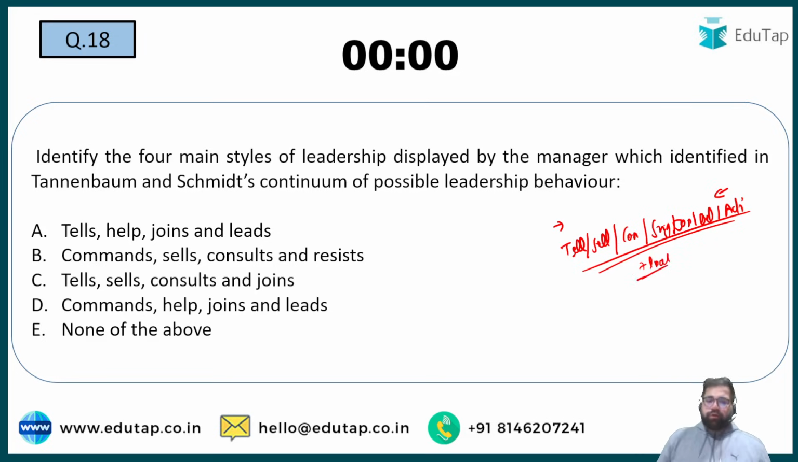Now those who don't know, you can skip it. But see, help is not there. Command is also not there. So I can eliminate A and B. Tell, sell, consult and join. Yes, C will be the correct answer. Help is also not there. So my correct answer will be option number C.